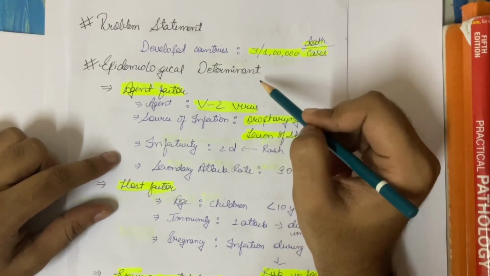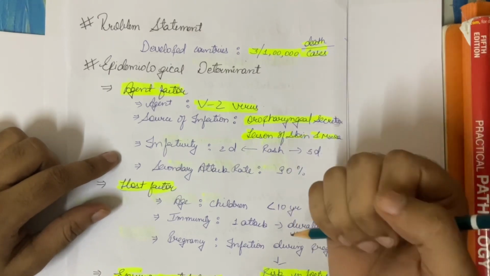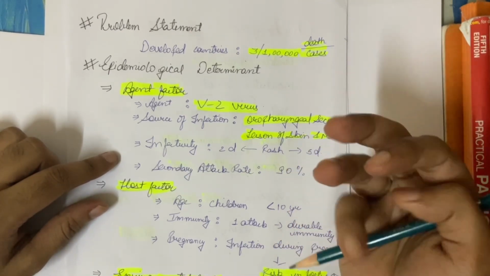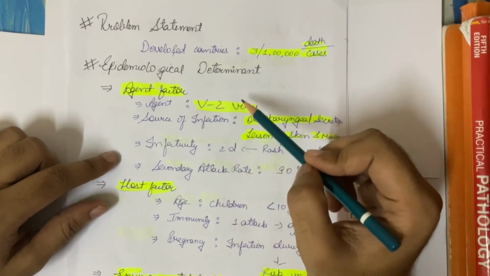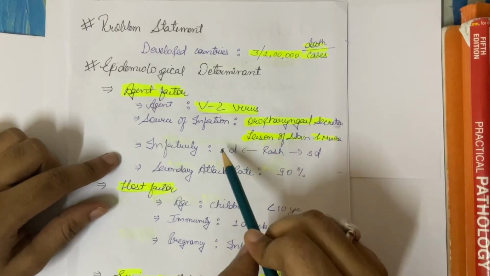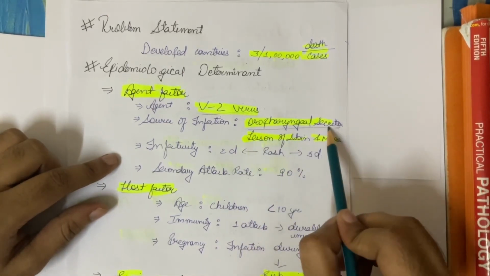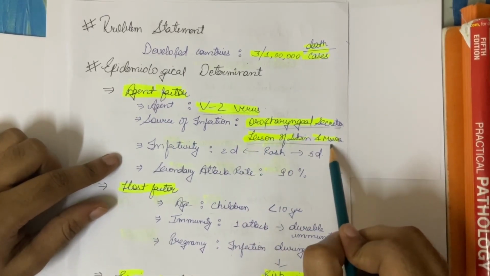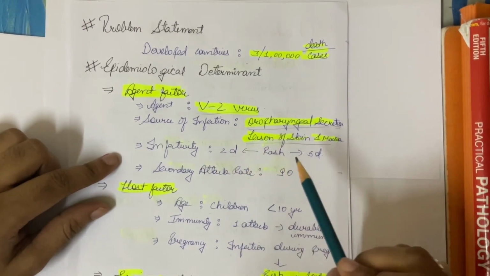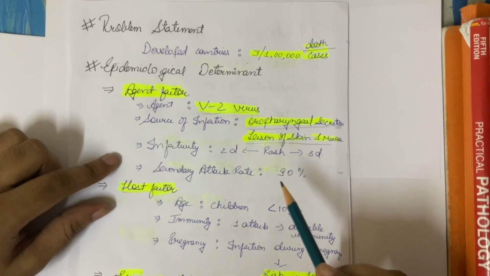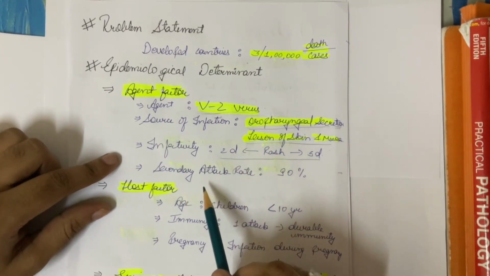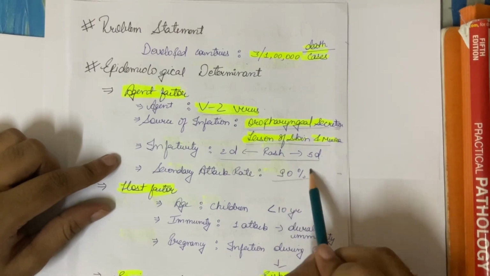Now coming to its epidemiological determinant. It consists of agent factor, host factor and environmental factor. In agent factor, the agent is varicella zoster virus. We have discussed it earlier. Source of infection is oropharyngeal secretion and lesion of skin and mucosa. Coming to its infectivity, rash appears in chicken pox, so the communicability is 2 days before the rash and 5 days after it. Now the secondary attack rate is 90%.